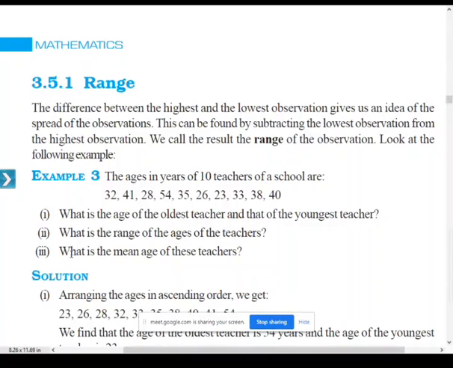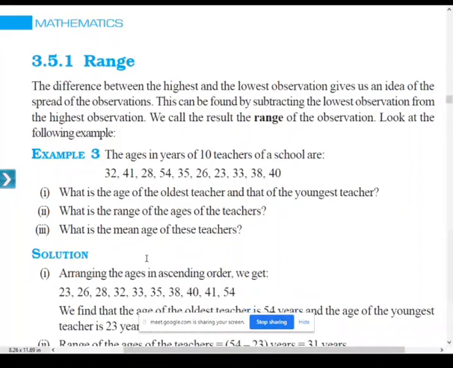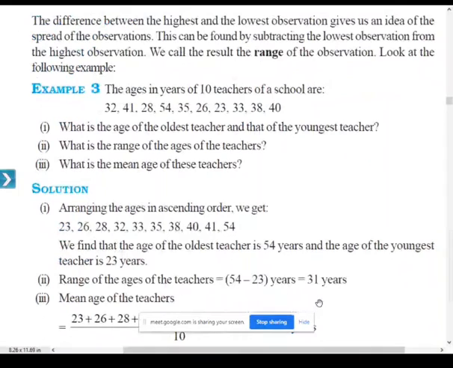The next question is, what is the range of the ages of the teachers? As I already told, whenever you want to find the range, you take the highest value minus the lowest value. The highest value here is 54 and the lowest value is 23. On subtracting these two, you get 31. So the range of the ages of the teachers is 31 years. So how do we find the range? Highest value minus lowest value. That gives the range.